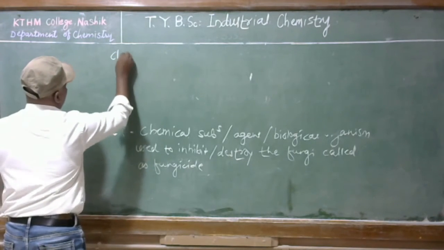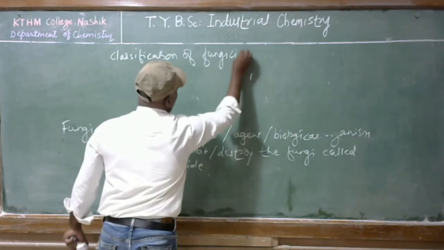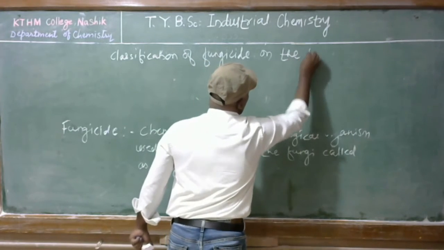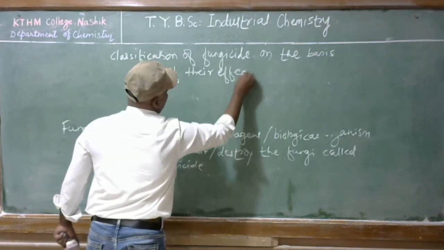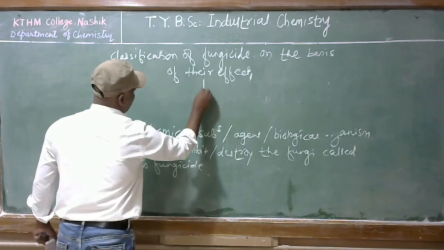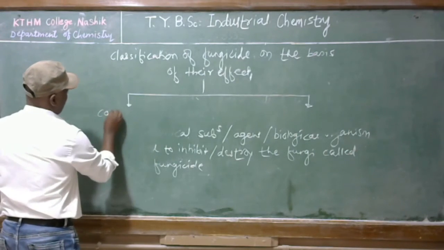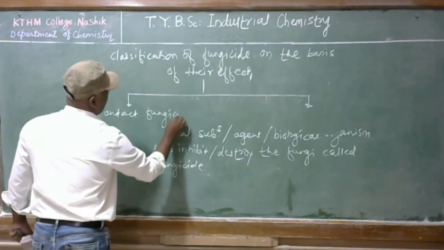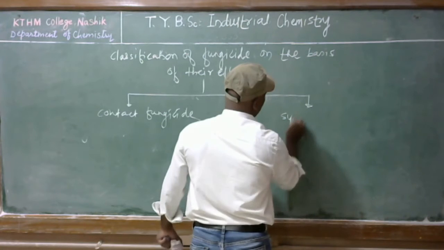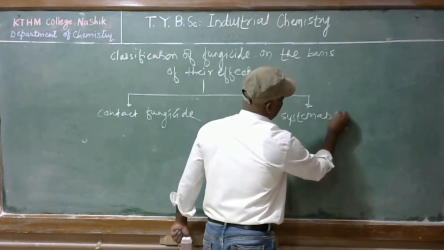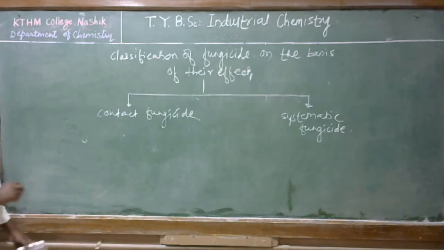So, classification of fungicide on the basis of their effect: on the basis of their effect, fungicides are classified into two categories, contact fungicide and systematic fungicide.